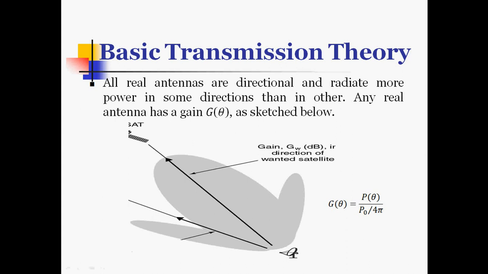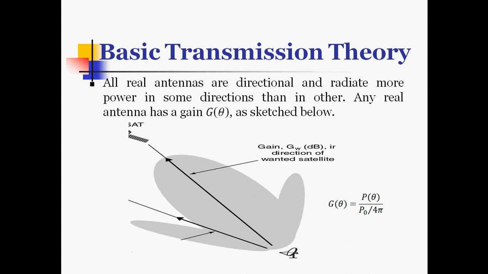Power is radiated in different directions, but the reference angle is the direction of maximum power, which is often called the boresight direction of the antenna. The gain of the antenna is then the value of G(theta) at an angle theta equal to 0 degrees, and this is a measure of the increase in flux density radiated by the antenna over that from an ideal isotropic antenna radiating the same total power.